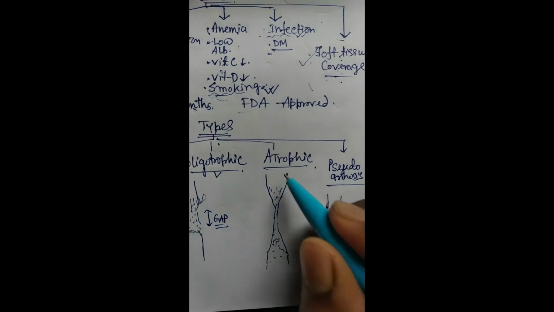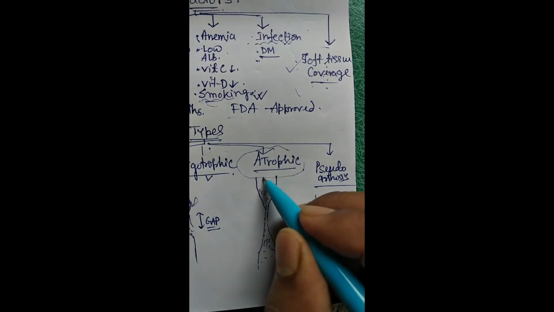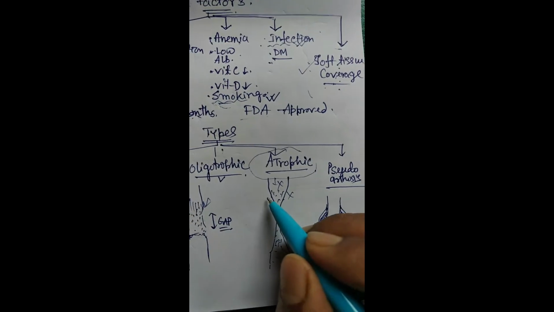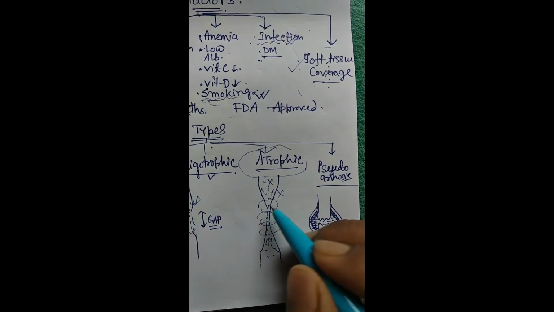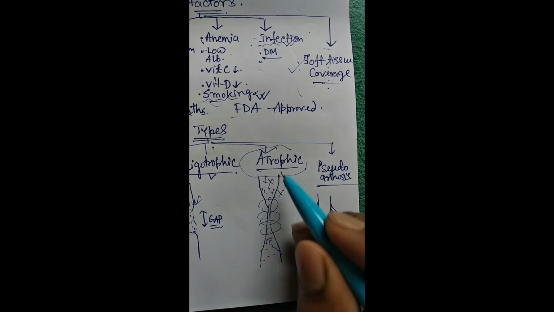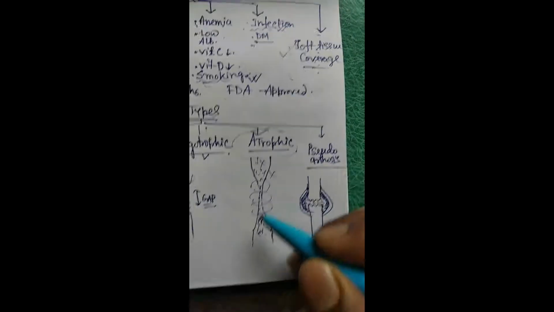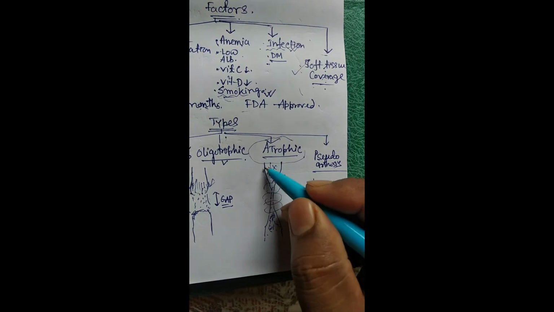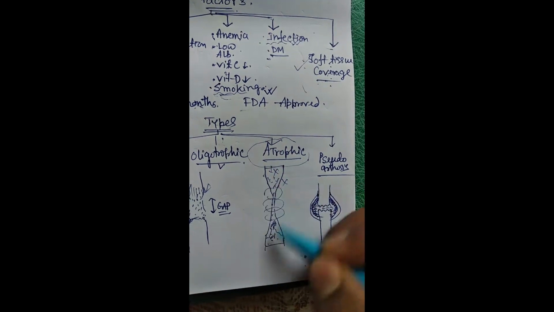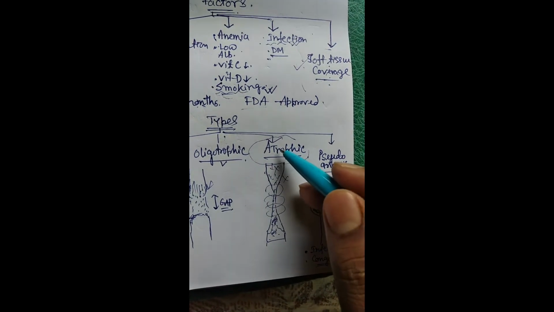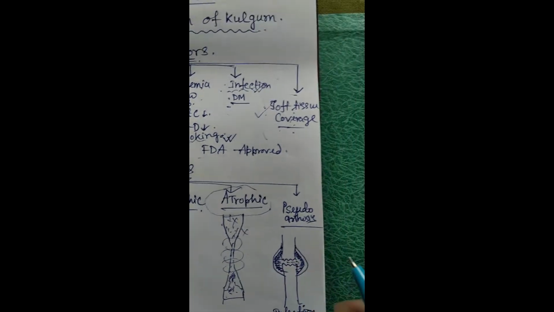And last but not the least, there is the atrophic non-union, where the vascularity is very less, soft tissue coverage is also very poor, and there is thick fibrous tissue around it. So this is called atrophic type of non-union. Bone is going to sclerose and atrophy. So this type of fracture needs wide debridement and the sclerosed bone to be trimmed. Then we have to put the bone graft. Otherwise, this atrophic non-union is never going to unite.